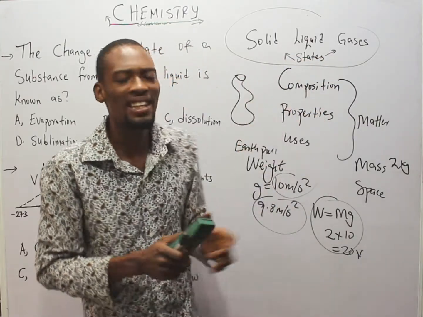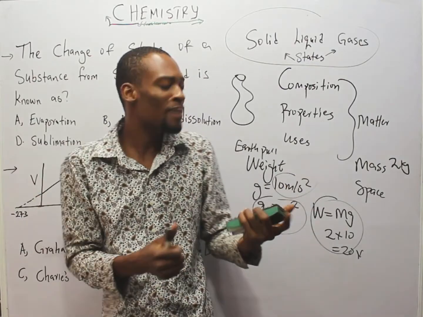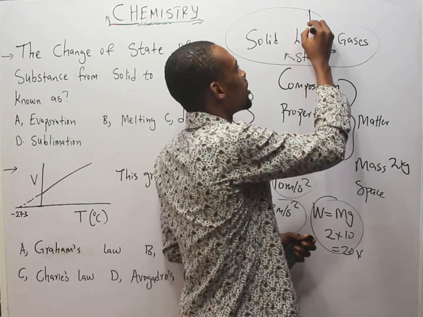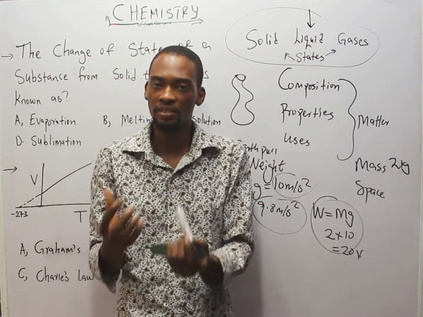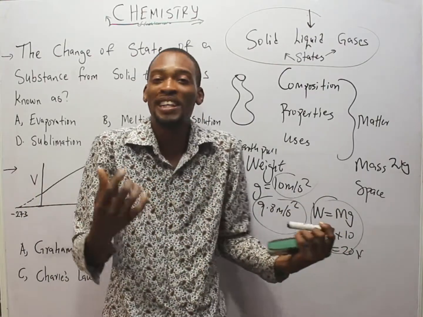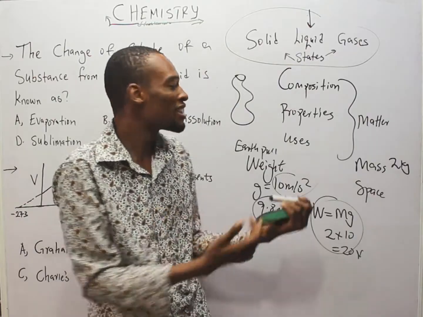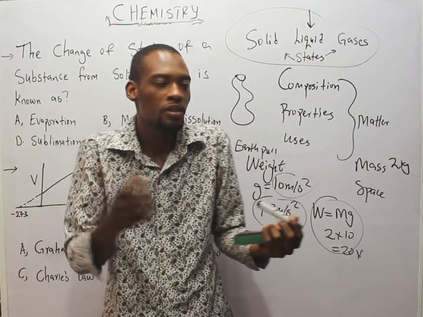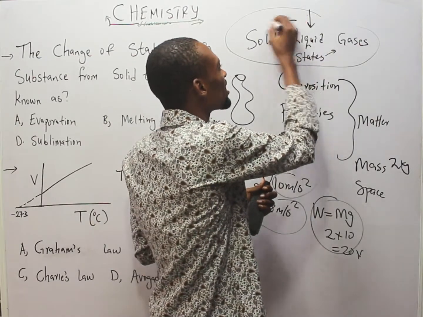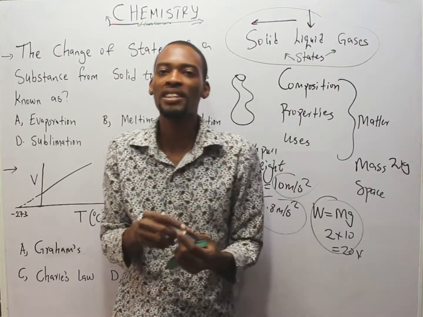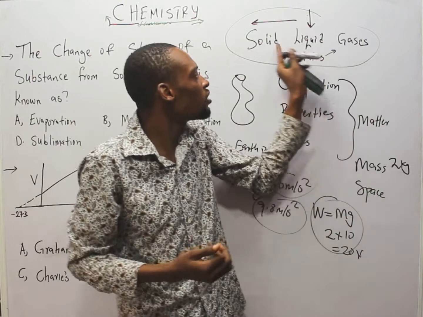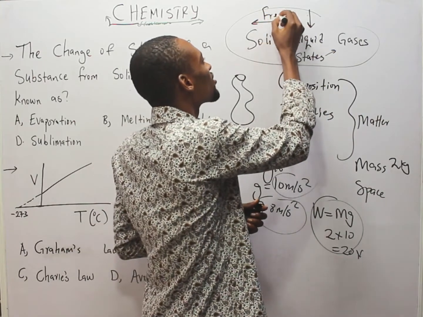For example, water can exist in 3 states. If you buy pure water or rainwater, that is liquid, right? You fetch a little, you put it in your freezer. Then you turn it on. If your freezer is very good, within some minutes, it gets frozen, which means the liquid state has now changed to solid. You now say, wow, it has frozen. This means change of matter from liquid to solid is called freezing.